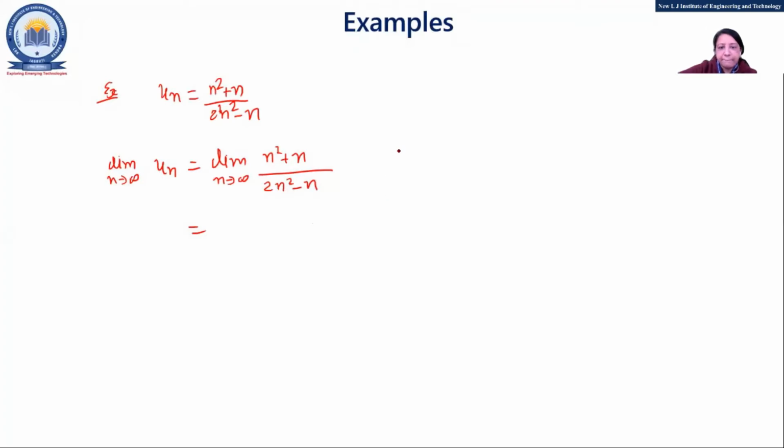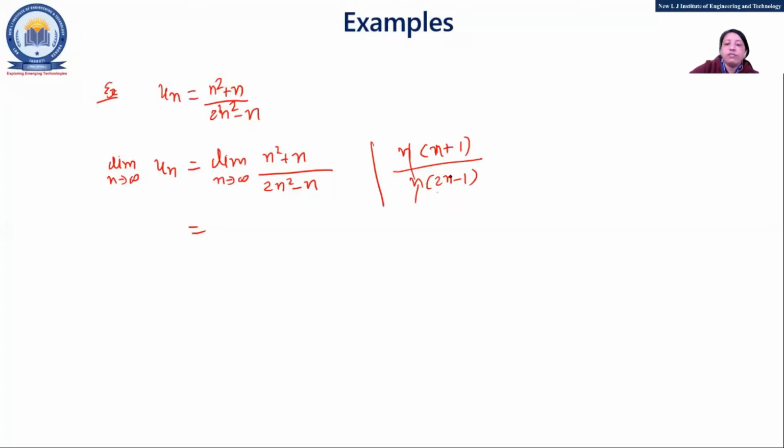If we take n common, here it would be n plus 1, and here it would be 2n minus 1, so this n cancels out. Again, infinity plus 1 upon 2 times infinity minus 1.